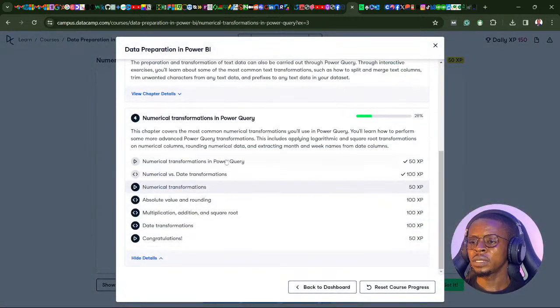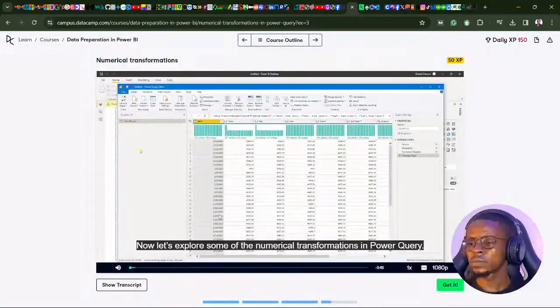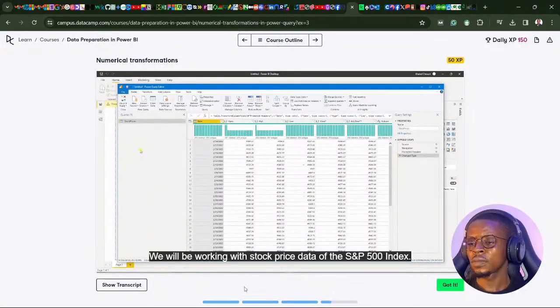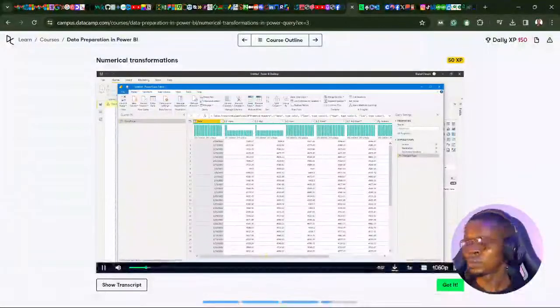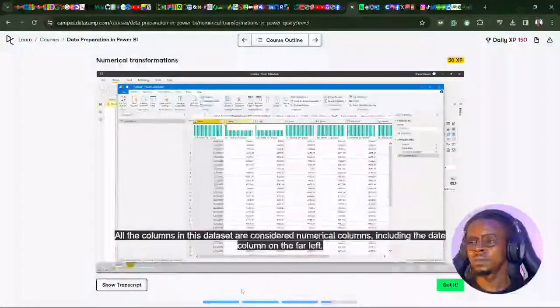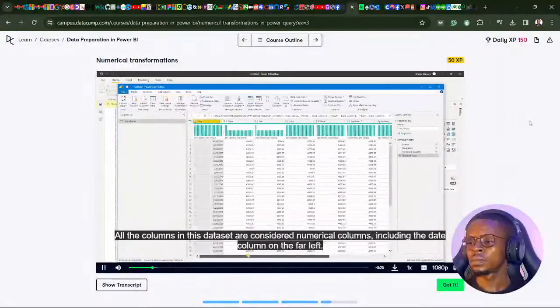So let's continue from there. So the next lesson is on numerical transformations. Okay. Now let's explore some of the numerical transformations in Power Query. We will be working with stock price data of the S&P 500 index. The S&P 500 is a collection of the 500 largest public companies in the United States. All the columns in this dataset are considered numerical columns, including the date column on the far left.